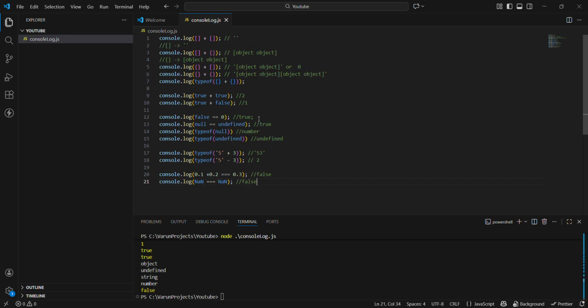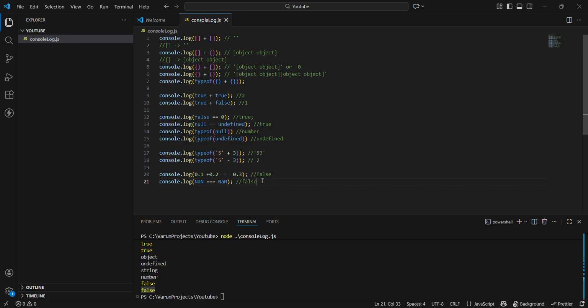In JavaScript there is one thing like null double equal to undefined is true, and there is another concept: NaN triple equal to NaN. NaN, not a number, is not even valid for itself. So NaN is not equal to anything, not even itself. So this is a concept in JavaScript, always remember. Let's verify this. Yeah, false.